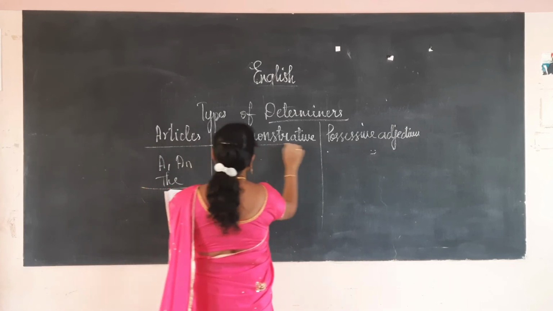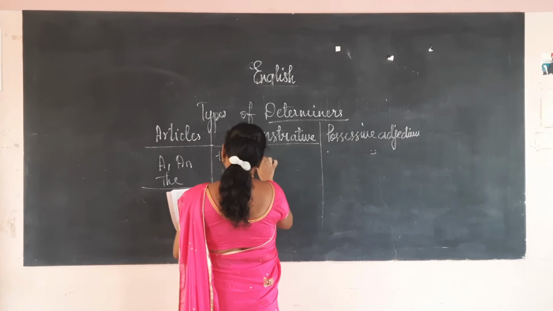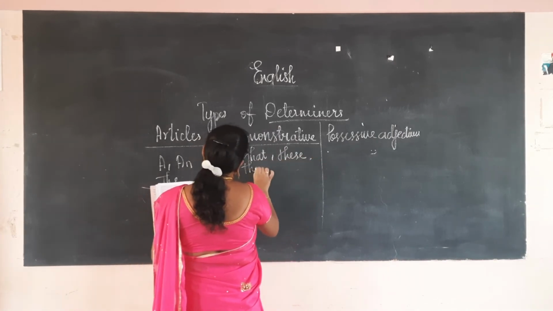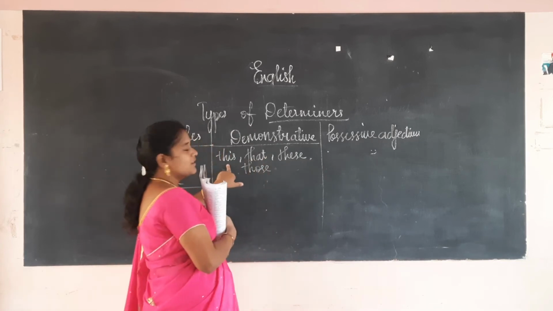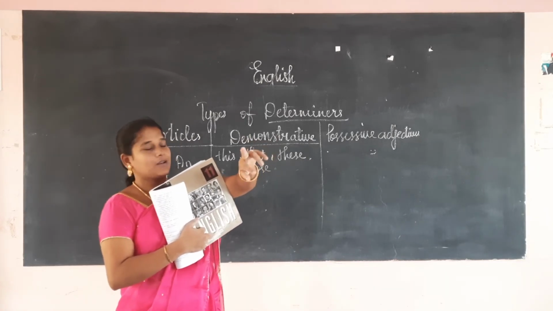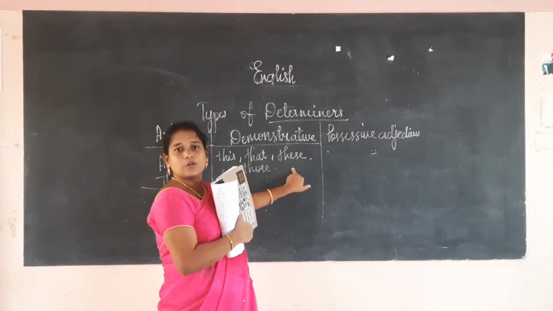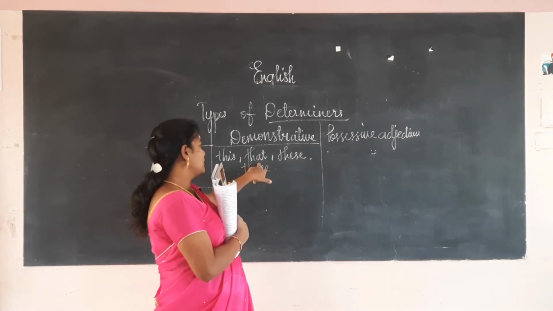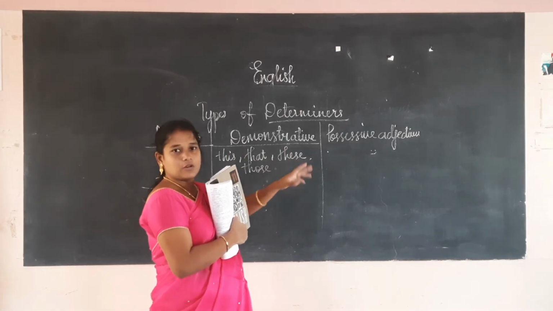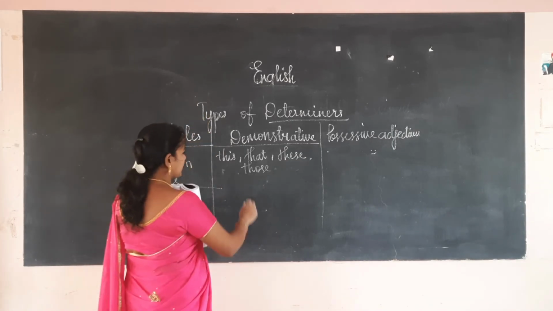Demonstrative means this, that, these, those. What is very close to us, we will use this; what is a little far, we will use that. If it is singular, we use this; if plural, these. If singular, we use that; if plural, those. This and these we use for the first or second person. Those and that we use for the third person.